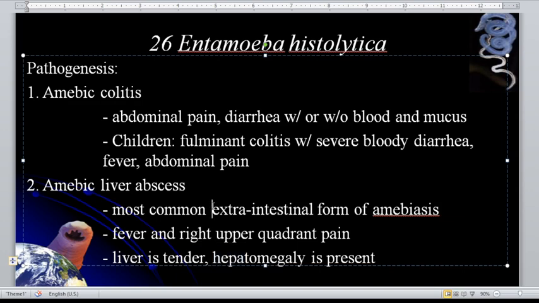Okay, so we have two forms of Entamoeba histolytica. We have the invasive and the non-invasive. The commensal Entamoeba histolytica, and the invasive Entamoeba histolytica. Among the two, which is pathogenic? Of course, the invasive form of Entamoeba histolytica. Guys, take note of this one. In the invasive process, the trophozoite stage penetrates through the